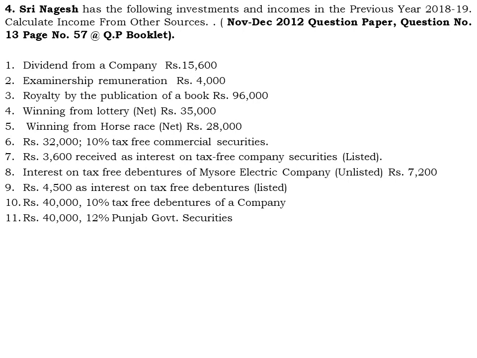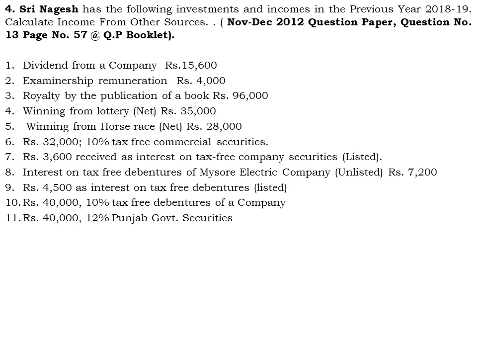Second one, examinership remuneration, rupees 4,000. Mr. Nagesh, I think, is working as a professor and he is receiving remuneration for doing examination activities. That is rupees 4,000, which is taxable under income from other sources.